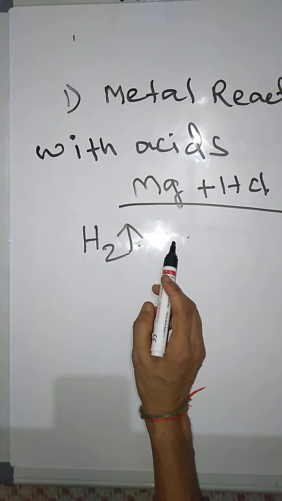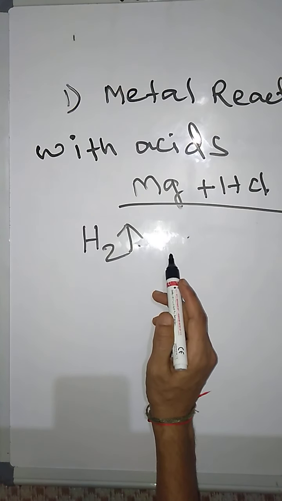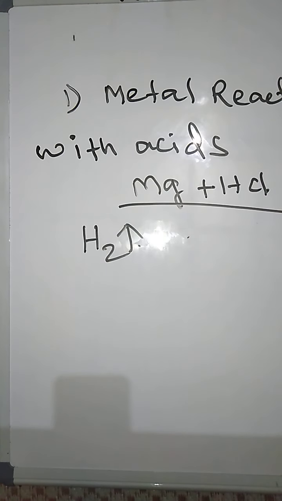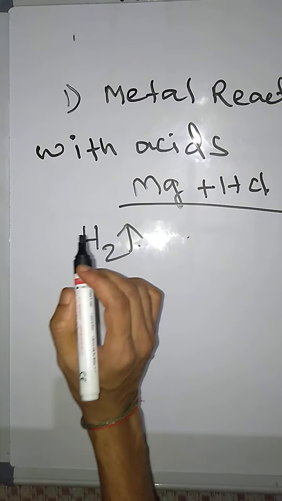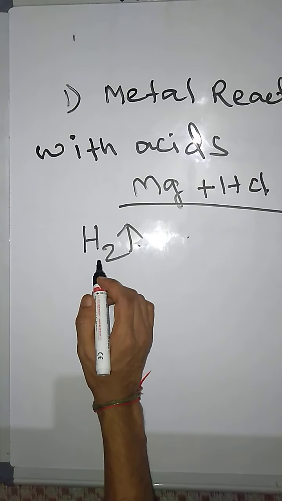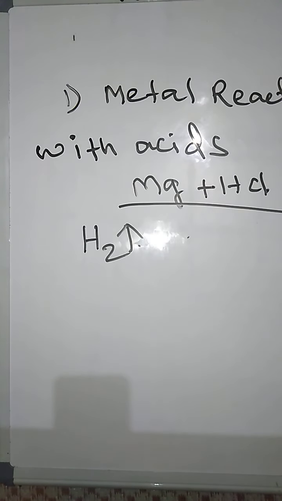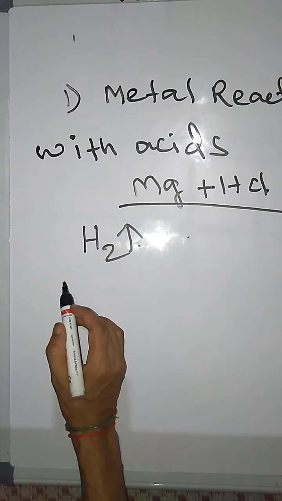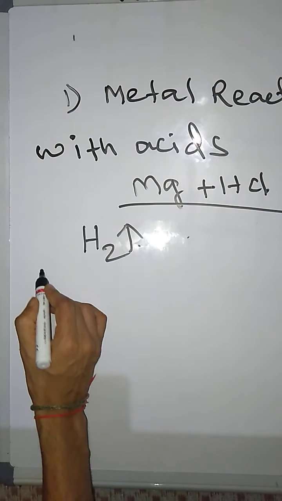This is point number 1. When metal reacts with acid, it releases H2 gas. Okay, but not all metals react; some exceptions are there, students. So this is the main point. When metal reacts with acid, it releases H2. Okay, and now one more important reaction given in your textbook, that is displacement reaction.